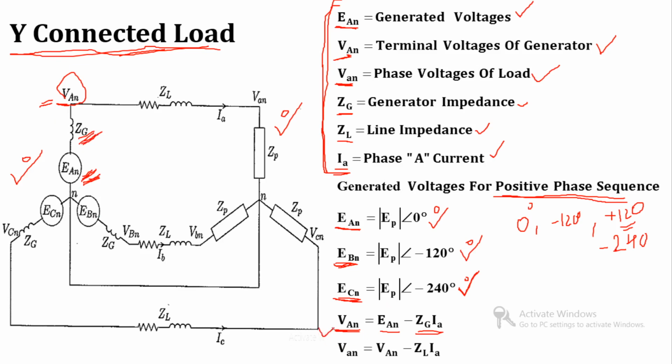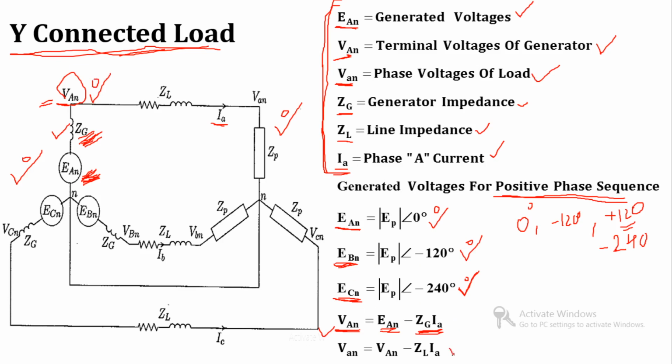The current flowing through this impedance is IA, so the drop is I into Z, that is IA into ZG. So VAN is equal to EAN minus ZG into IA. This is the equation of VAN, the terminal voltage of the generator.